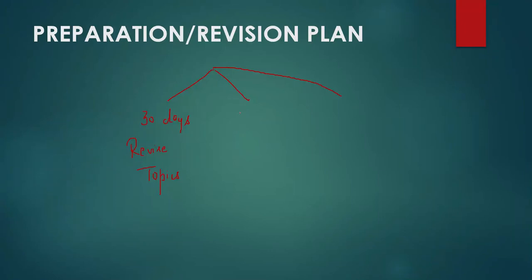The second thing you must do is look at the previous year CAT papers. This is very important because it will give you the real look at how questions come in the CAT paper.